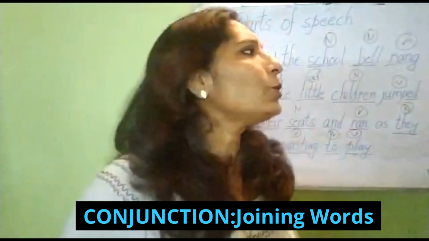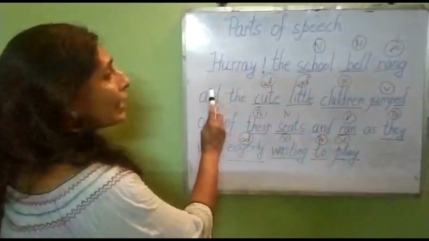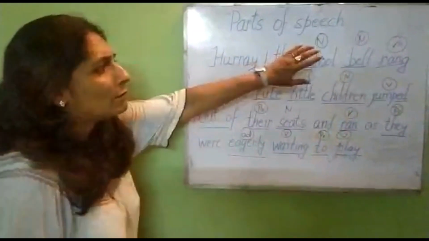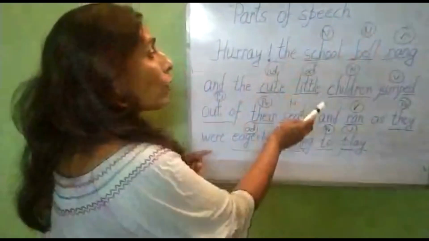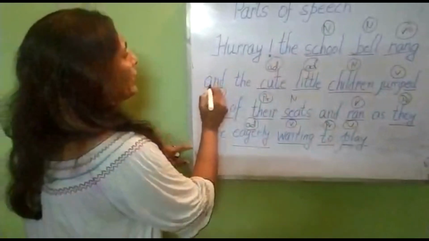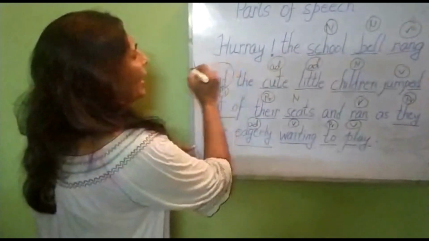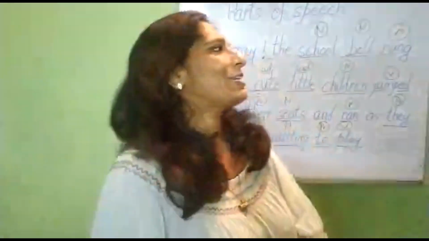Children, there are two sentences which I have joined over here. See here. Hooray, the school bell rang. We could have given a full stop over here, but we didn't. We joined the two sentences, the cute little children. See, what is joining the word? And. So, and is a joining word which is called conjunction.